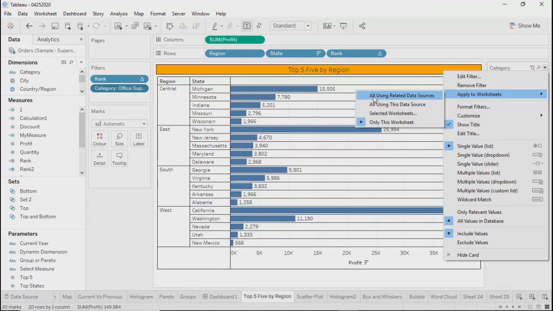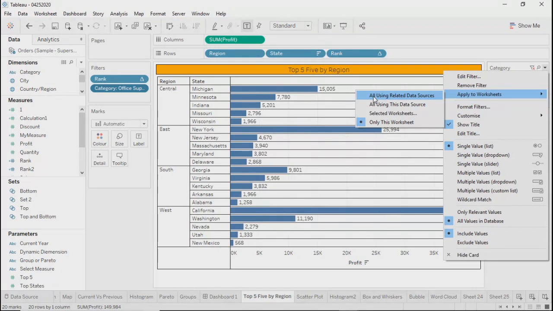Means if it's combined with any other data source, even that can use the filter, can be applied to that. If there are two data sources, like one is orders and another is something like a sequence, and filters use any other dimensions or measures of that sample, then it can be applied for that as well. My understanding. Right. How do you combine data sources here? By joins or by creating a relationship between them.